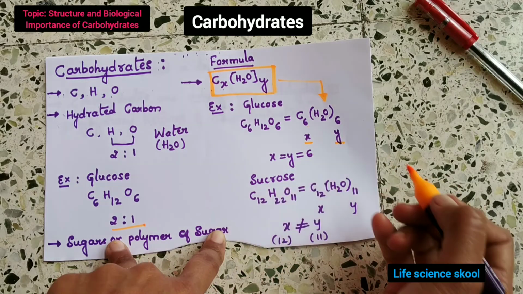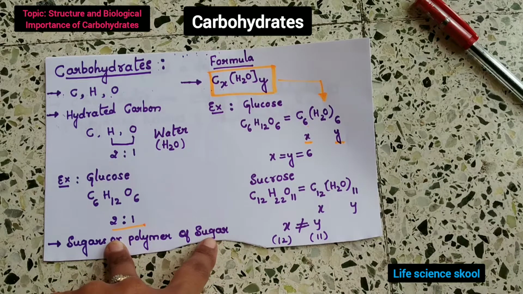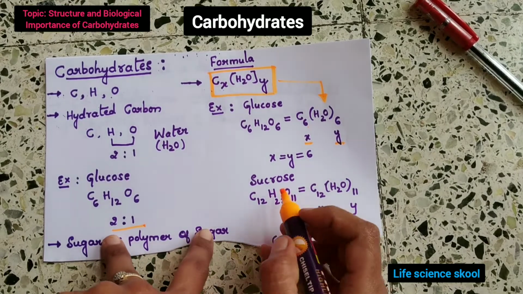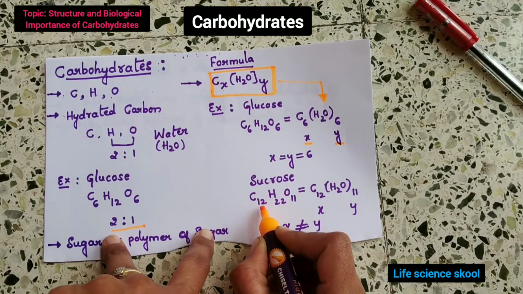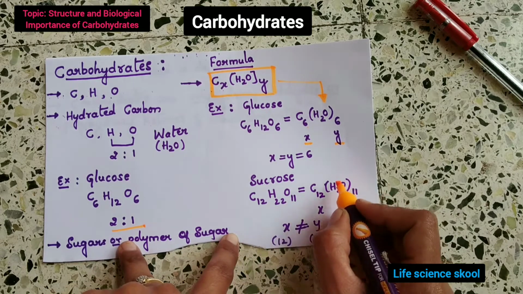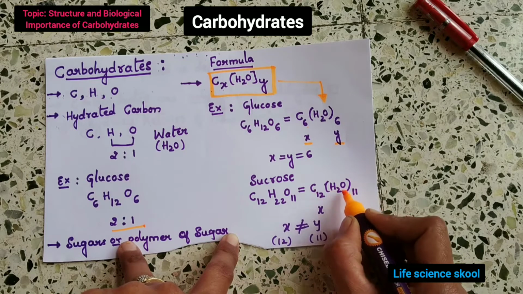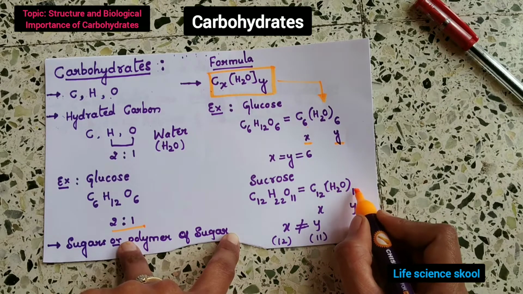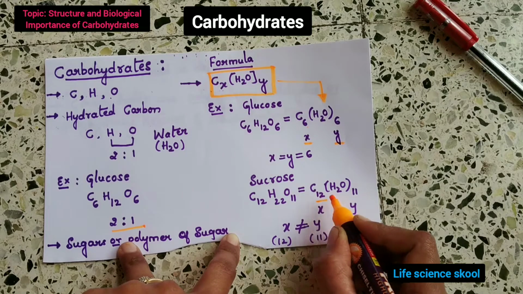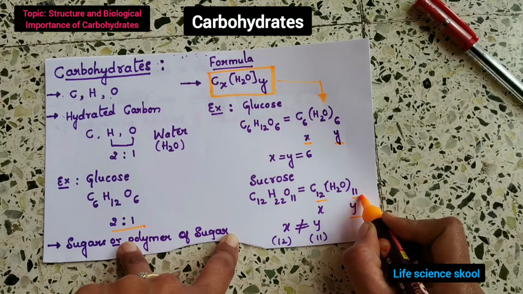And if we take another carbohydrate, sucrose, the formula is C12H22O11. If we write it in the general formula, C12(H2O)11. Here X is 12 and Y is 11.